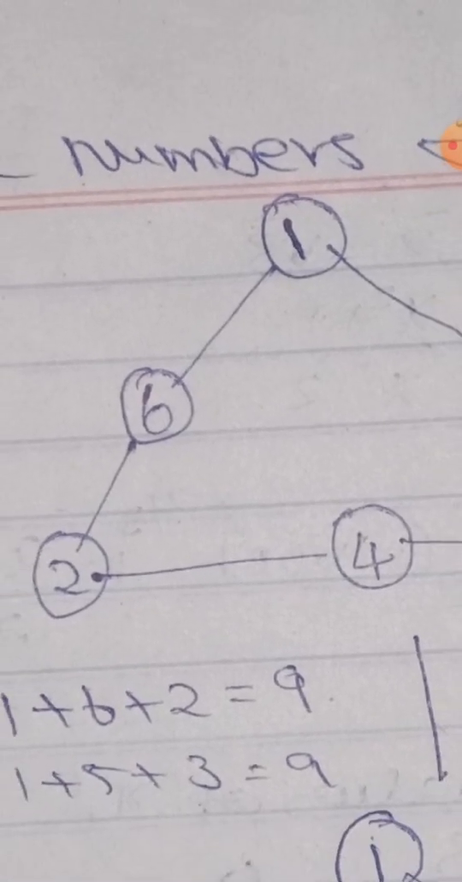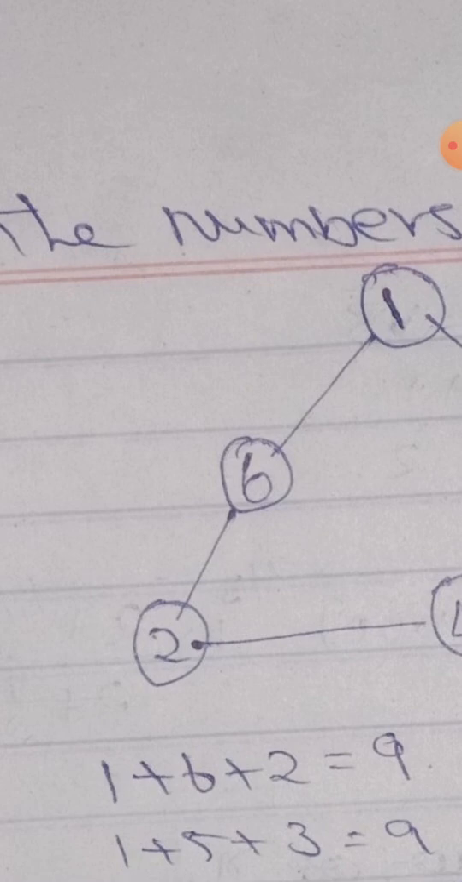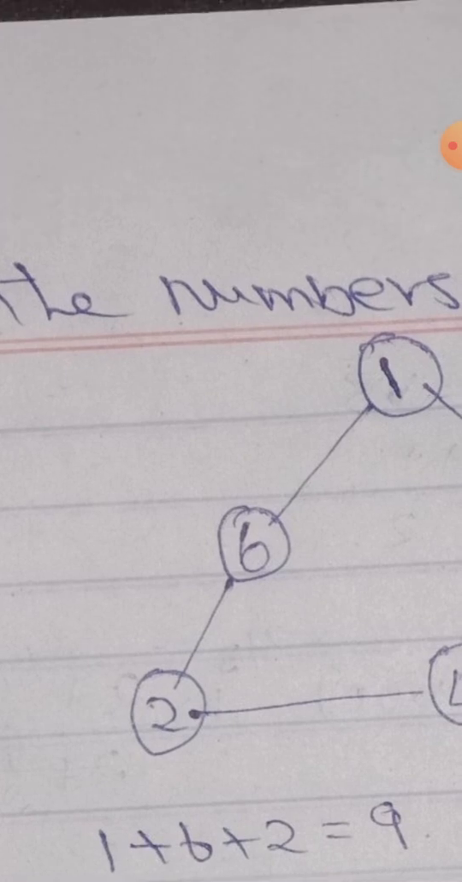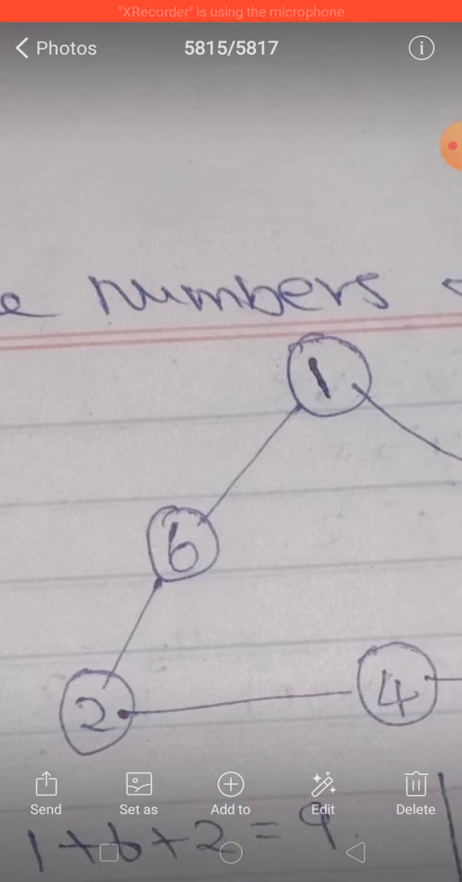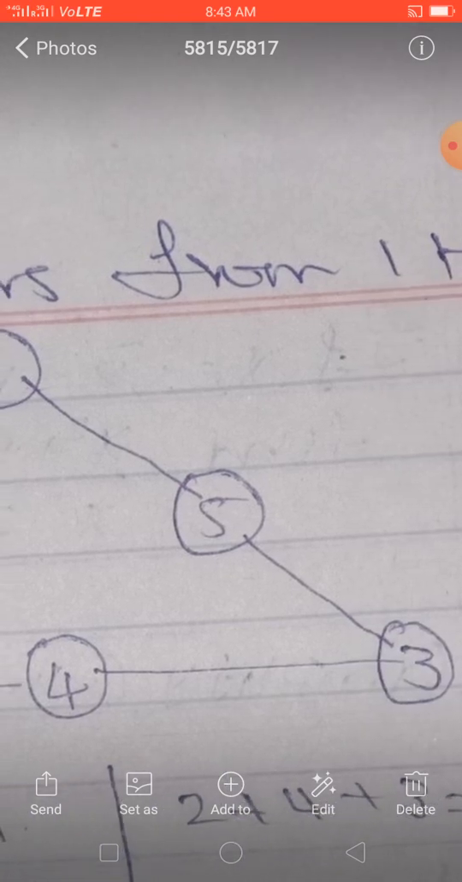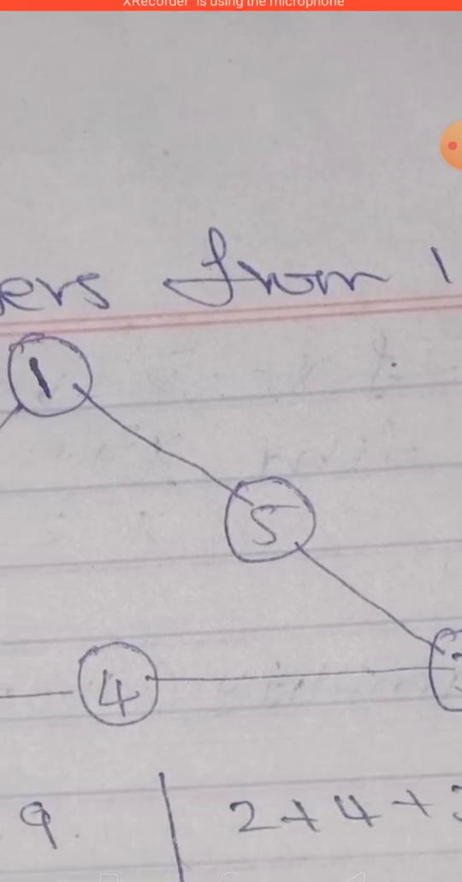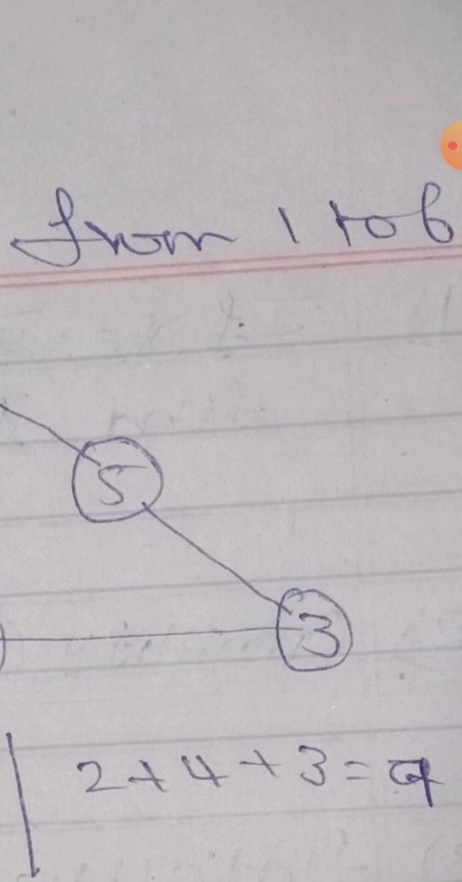First I take the left-hand side. Look at the left-hand side: there are 1, 6 and 2. We have to find the sum of these numbers. What does sum mean? Adding these numbers. 1 plus 6 is 7, 7 plus 2 is 9. So the left-hand side answer is 9. And then I go to the right-hand side. So 1 plus 5 is 6, 6 plus 3 is 9. So the right-hand side is also 9.